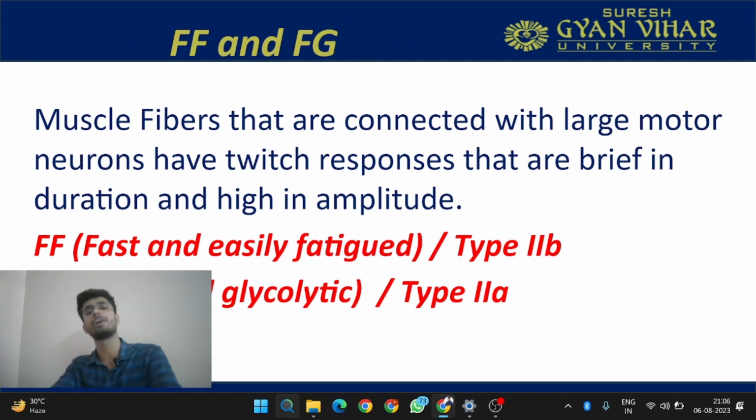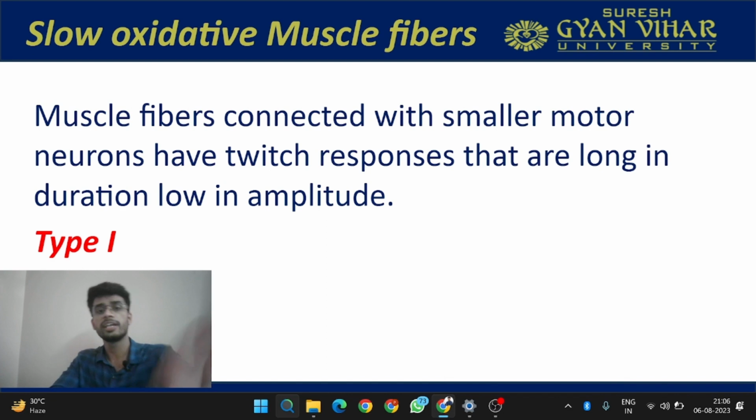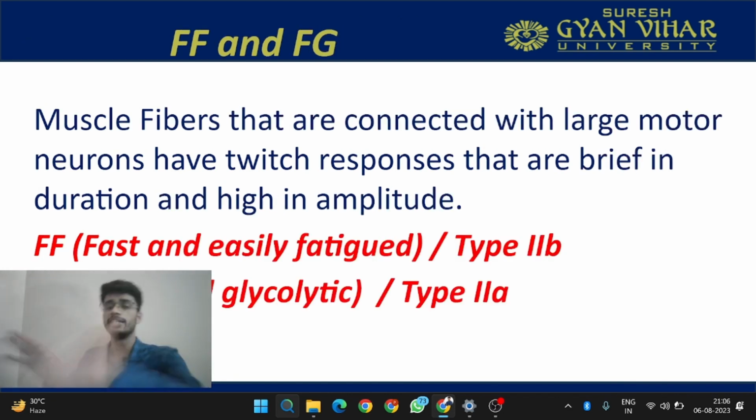Whereas type 2 fibers are also called fast and easily fatigued, or fast and glycolytic. These muscle fibers are connected with large motor neurons. So here they were connected with smaller motor neurons, and these are connected with the large motor neurons. These type 2 are of two types, type 2A and type 2B. Type 2A are called fast and glycolytic, and type 2B are called fast and easily fatigued.